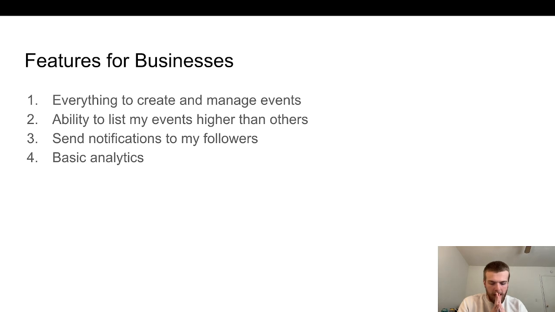When we had the old website, a lot of these social media managers wanted their events to be listed higher. So what if it were a simple system of, the more you pay, the higher you're ranked? It's literally an auction system.